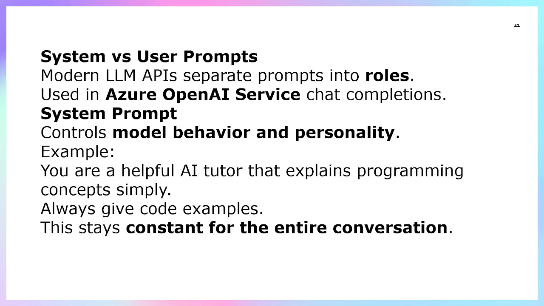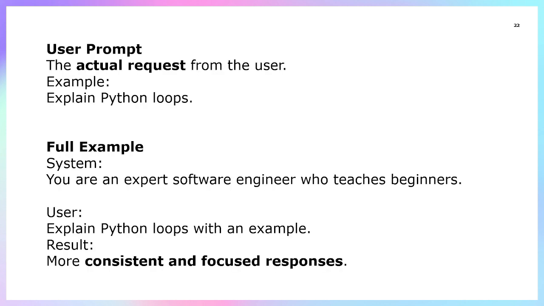So this is the system prompt, and now the user prompt. Let me explain more. The actual request by the user is called the user prompt, right? Explain Python loops. This is the user prompt. And system: you are an expert software engineer who teaches beginners. User prompt: Python loop with example, right? So responses are more consistent and focused.